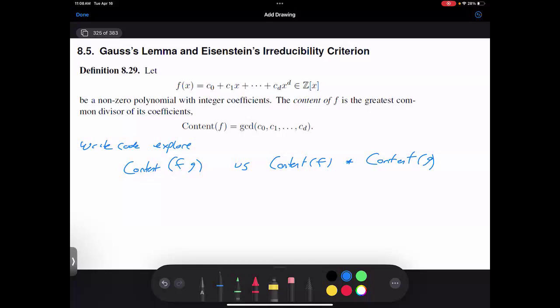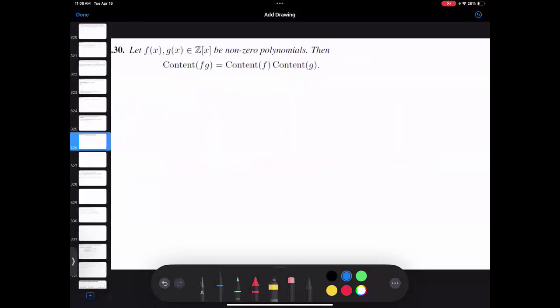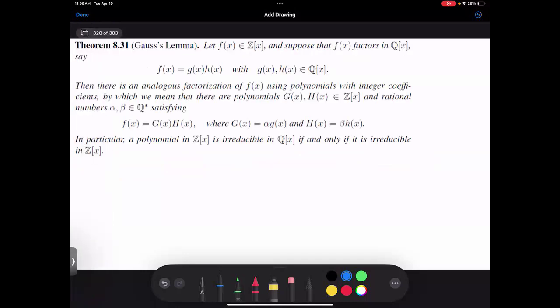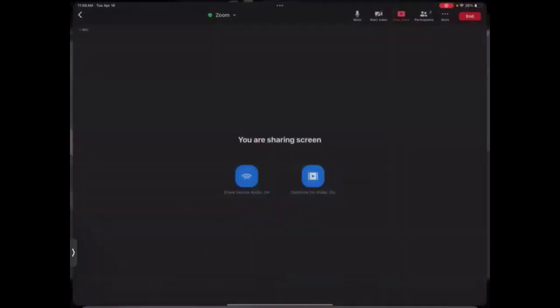And then we ended with a brief comment about how stuff like this is going to lead to things such as: the content of the product is the product of the contents. It will lead to Gauss's lemma. And from this, we will get some conditions as to when things are irreducible. All right, so this is a good place to stop.